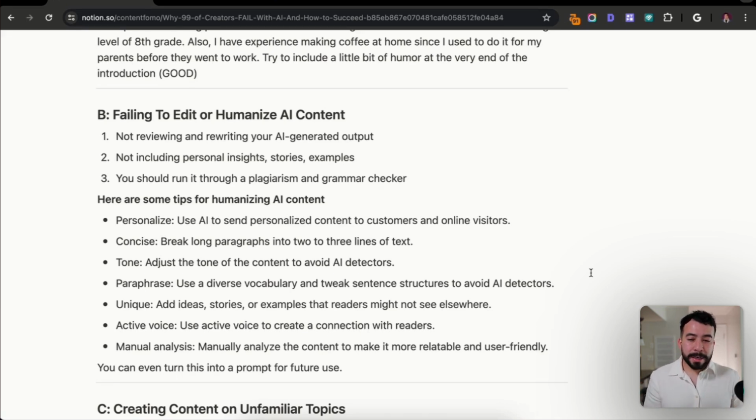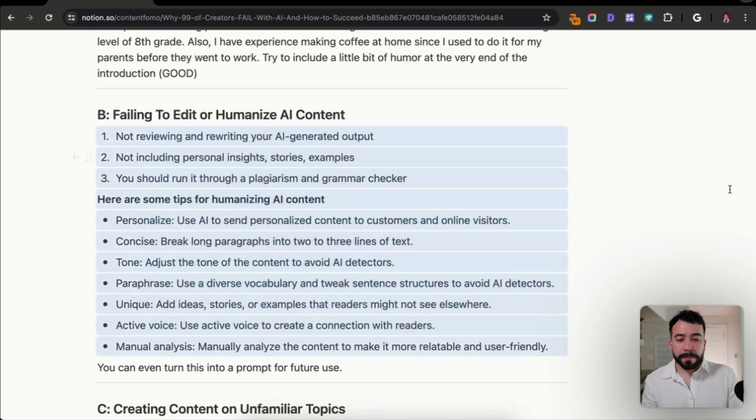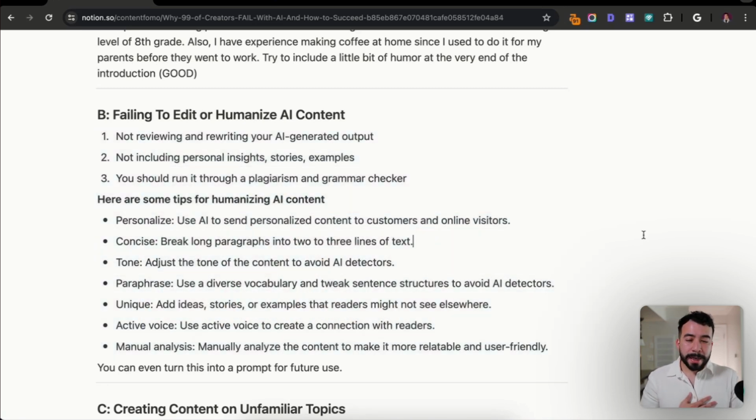And all of this here, using these tips, will allow you to have better humanized content if you're using AI, whether it's for your YouTube scripts or your content or even Twitter threads, X, whatever it may be. You can even turn this entire thing into a prompt for future use, just like I showed you. And I highly recommend that you humanize your AI output.